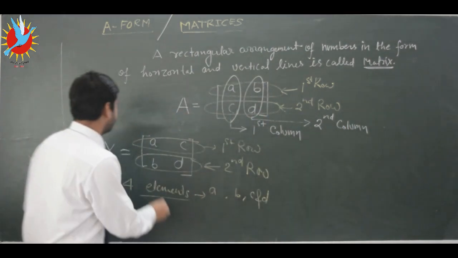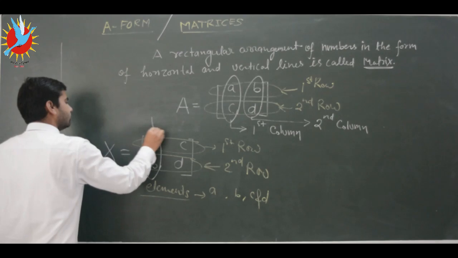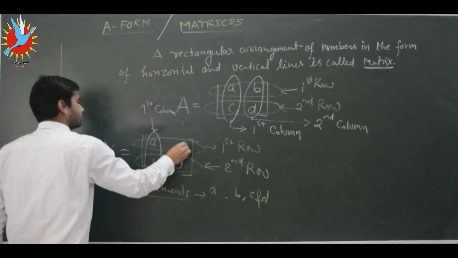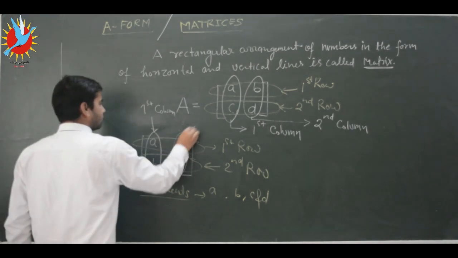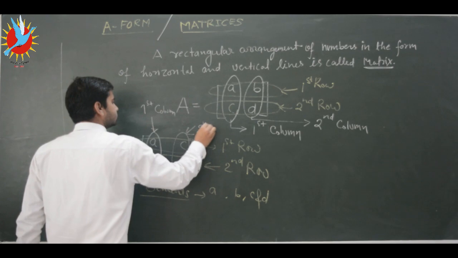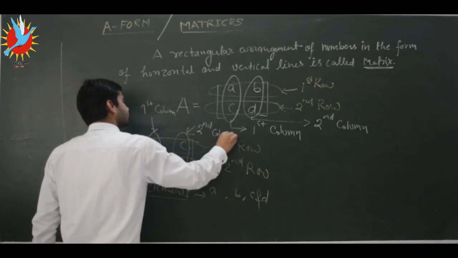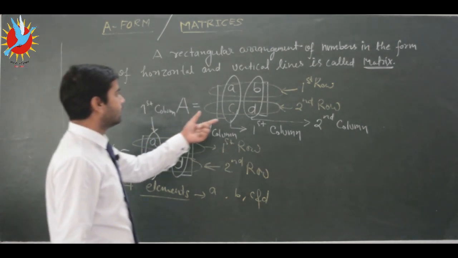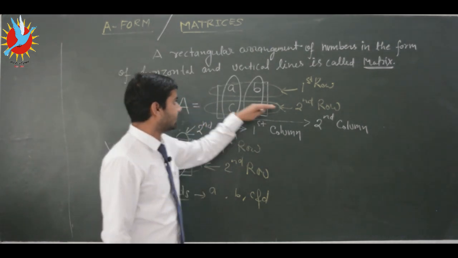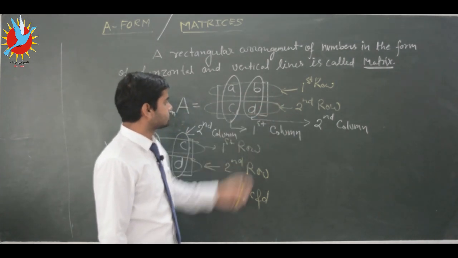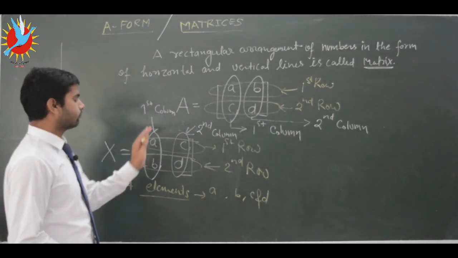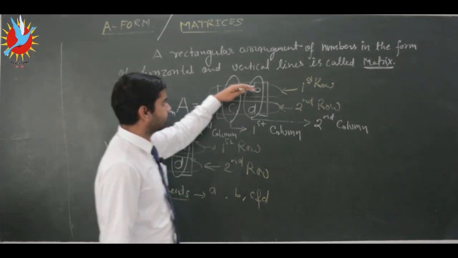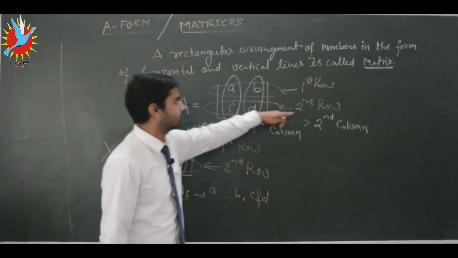Here we have our first column as AB, so we will call it the first column, and here we have our second column as AD. So this is our second column. Okay, so we have seen how we can define rows and columns. The horizontal lines are called rows, and the vertical lines are called columns. Starting from the left side, we call it first and then second. From the top we write first row, and the bottom we call the second row.